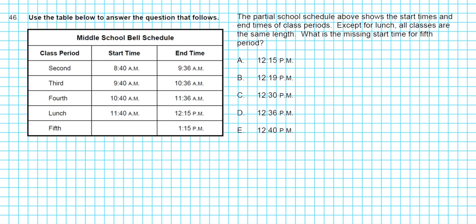All right, let's take a look at problem 46. It says, use the table below to answer the question that follows. So we have the table, and this is the question. The partial school schedule above shows the start times and end times of class periods. Except for lunch, all classes are the same length. What is the missing start time for fifth period?